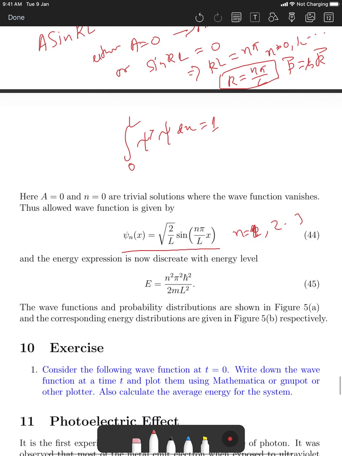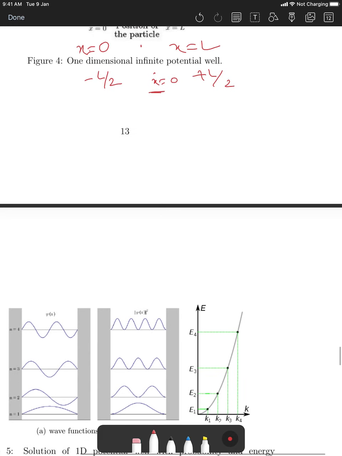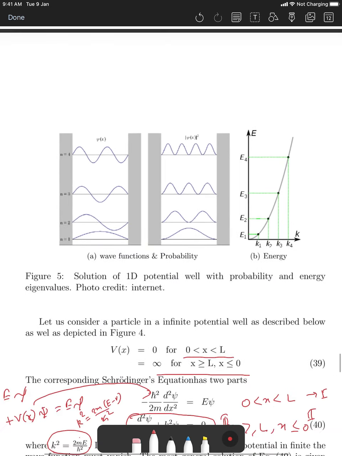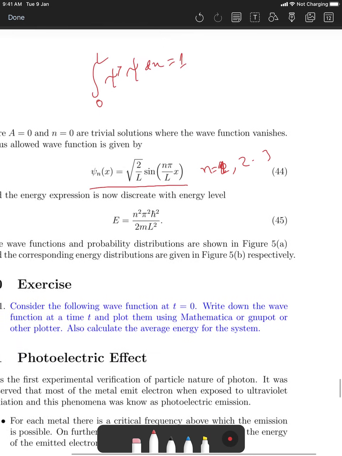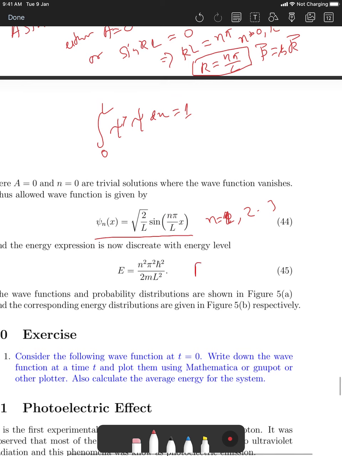And if you recast, remember the potential energy inside the box is 0, so the total energy is just the kinetic energy. So the total energy would be p square over twice m, and p becomes n pi h cross over L. If you put this value in, you get this particular thing.